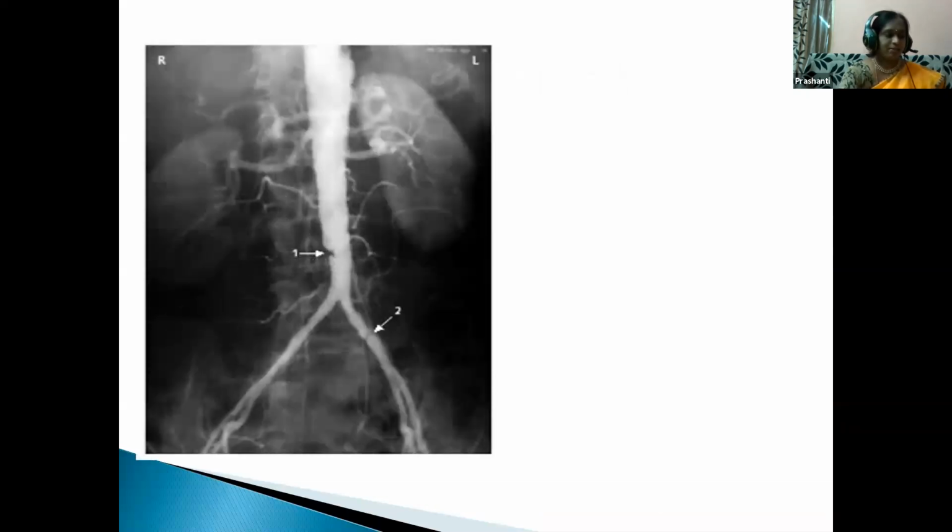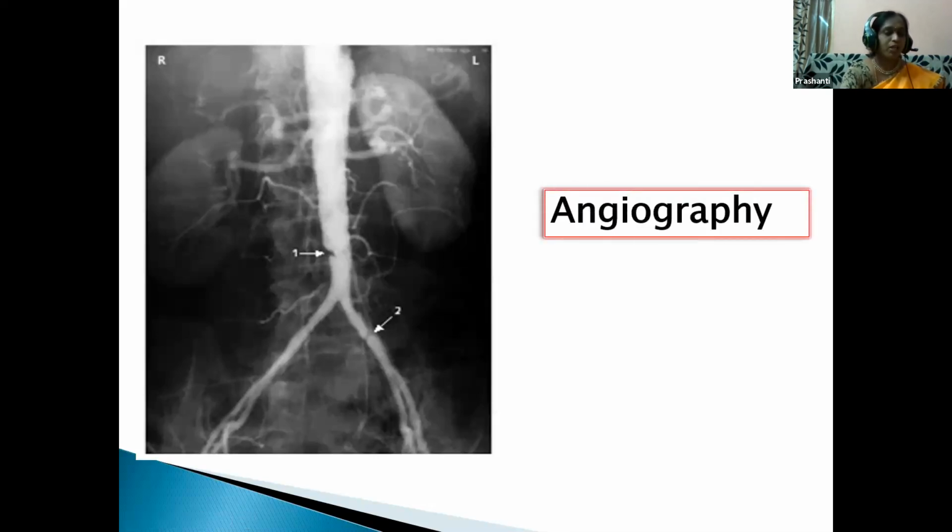And here, this is a procedure that involves taking an X-ray of the circulation picture. This is called angiography. Okay, so here with this X-ray you can trace out the blocks in the coronary artery vessels.